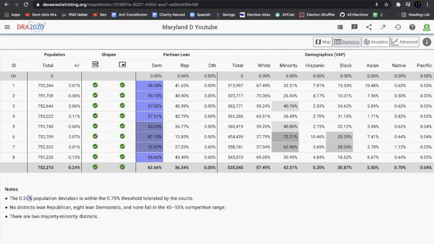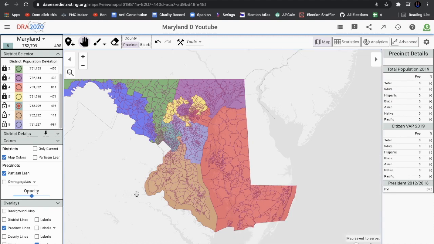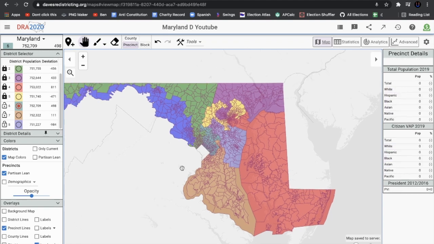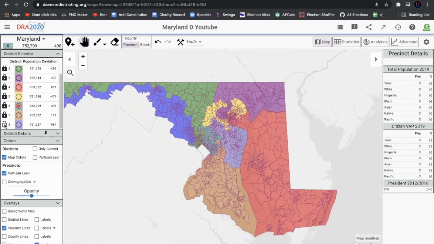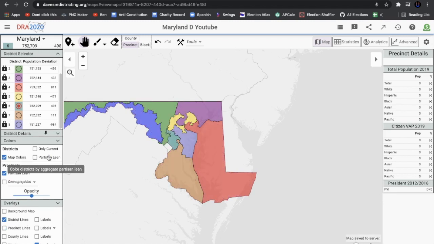The 0.24% population deviation is within the 0.75% threshold tolerated by courts. There are 2 majority minority districts, so this might actually be VRA compliant. I'm not sure. I think it is, though. So I think at this point we can look at this map in present mode, and we can lock these districts so we don't make any edits by accident. We're going to turn on district lines, turn off precinct lines, and turn on partisan lean.